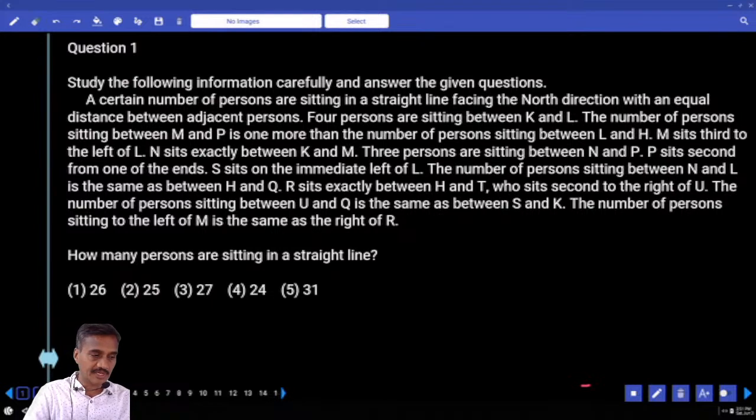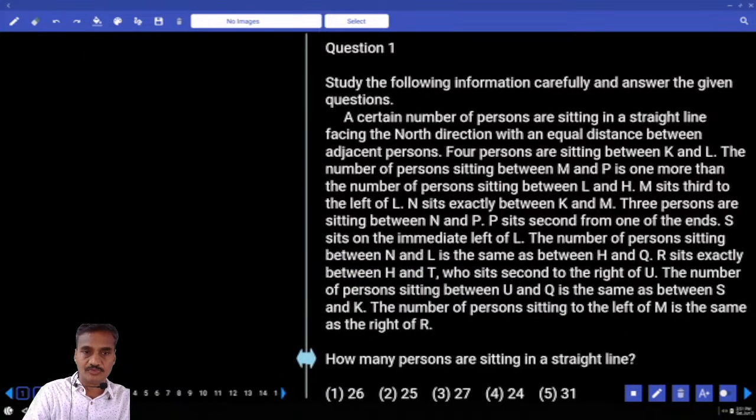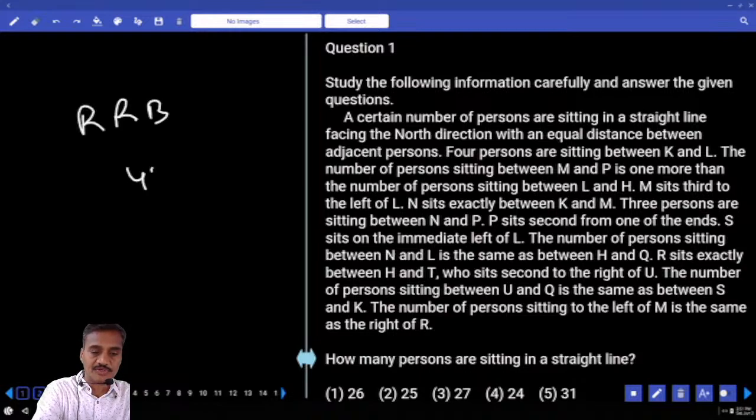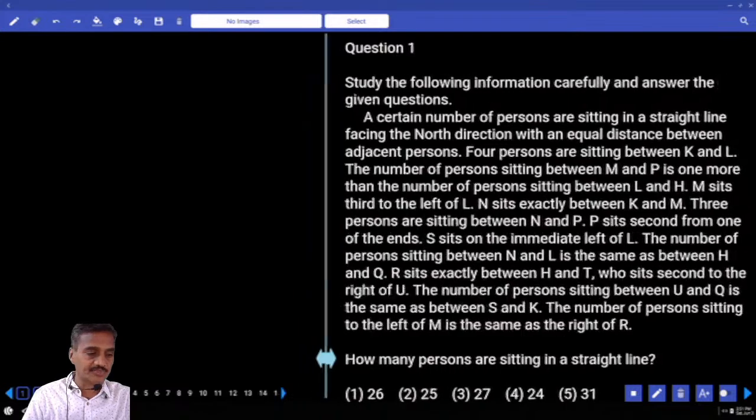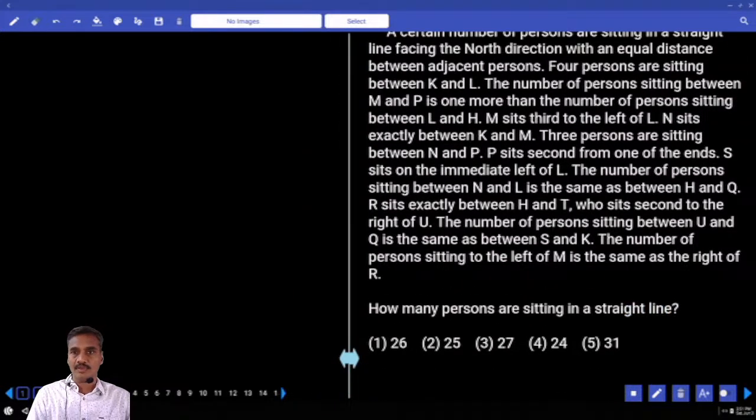Now here, IBPS RRB Clerk Prelim, paper number 42. Now in this question number 1, it is based on a certain number of persons. Tell me whether it comes under the first or the second priority.